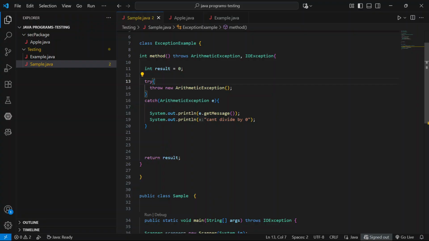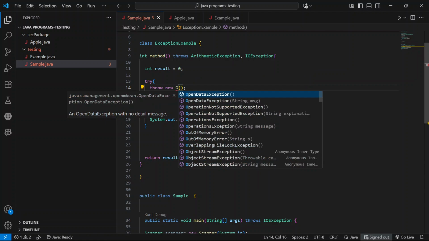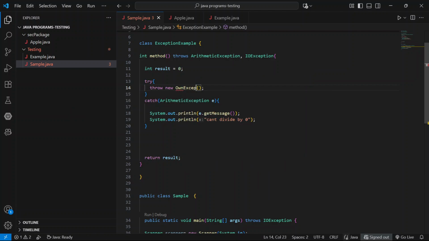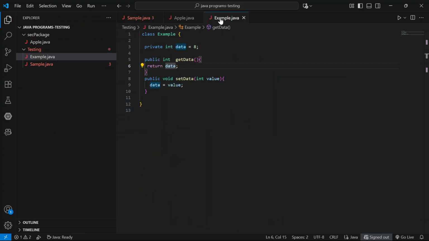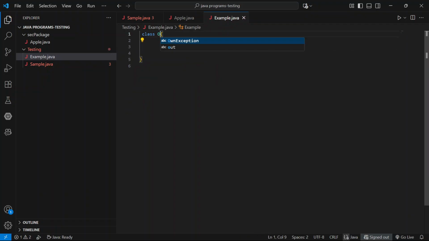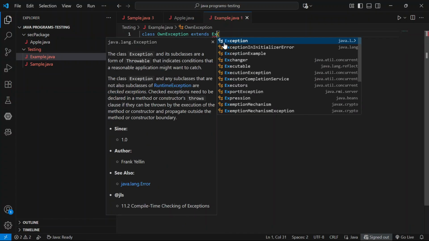Next, custom exception. Here we can write our own custom exception. Now create it. We can replace that name. And extend it based on Exception.